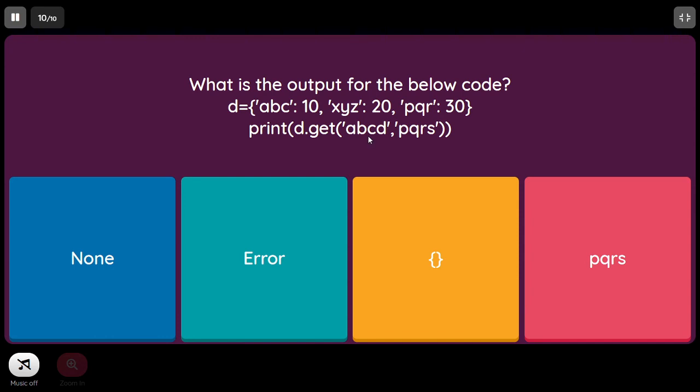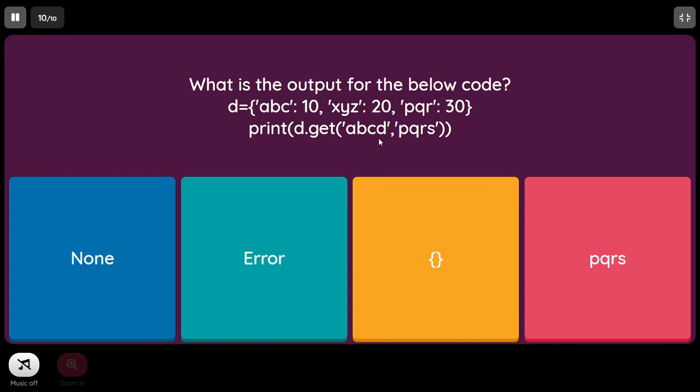If we pass a single parameter, it will return the corresponding value. If we pass two parameters, the first parameter will be the key attribute and the second parameter will be the default value attribute.